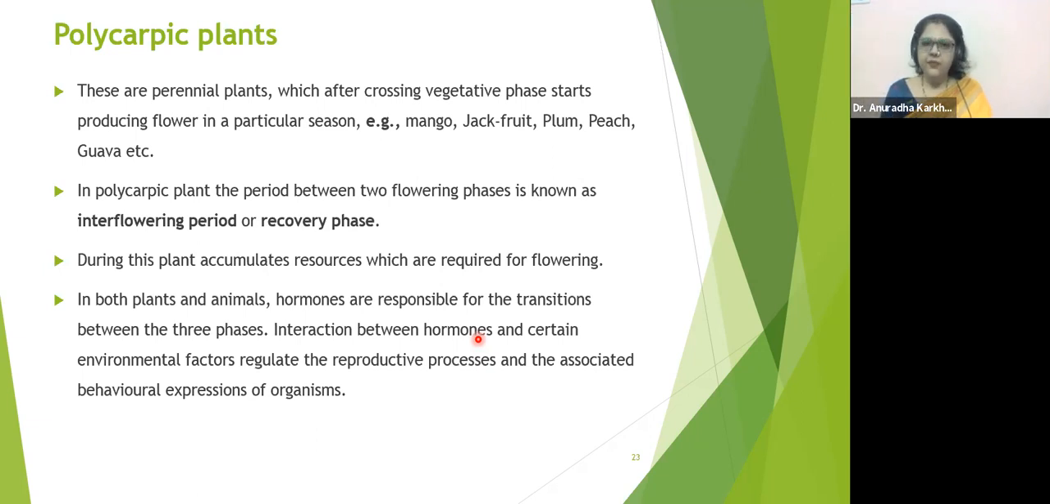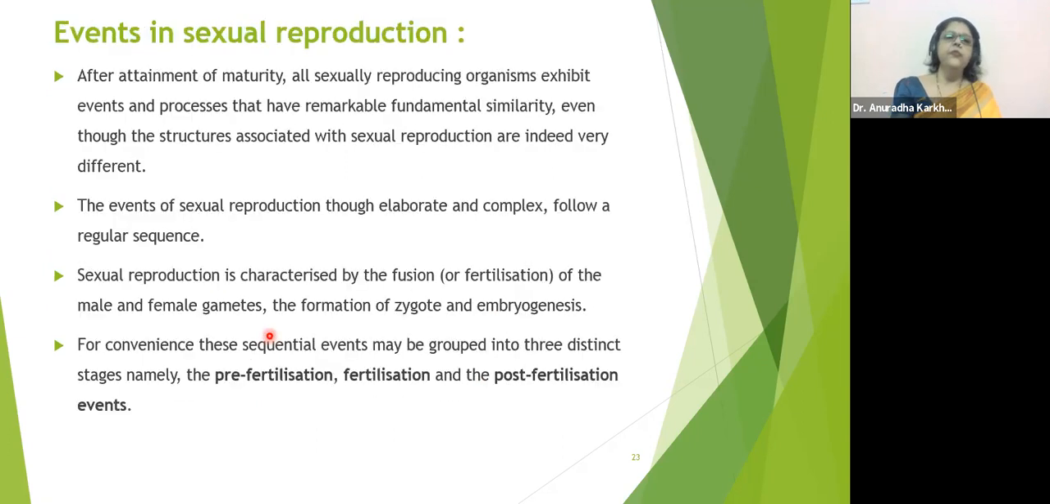In both plants and animals, hormones are responsible for the transitions between the three phases. Interaction between hormones and certain environmental factors regulate the reproductive process and associated behavioral expression of organisms. This is for the polycarpic plants specifically. What are the events? After attainment of maturity, all sexually reproducing organisms exhibit events and processes that have remarkable fundamental similarity.